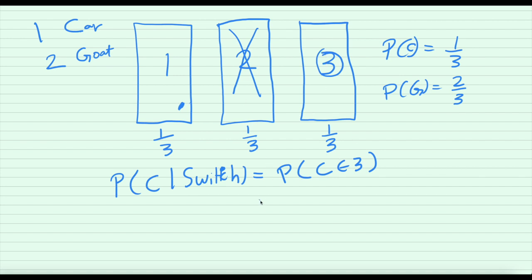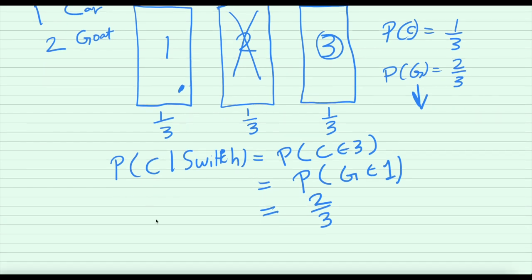And that also means that gate number 1 has a goat. So basically the probability that we get a car after switching is the probability that our initial guess was that of a goat, which is 2 by 3.